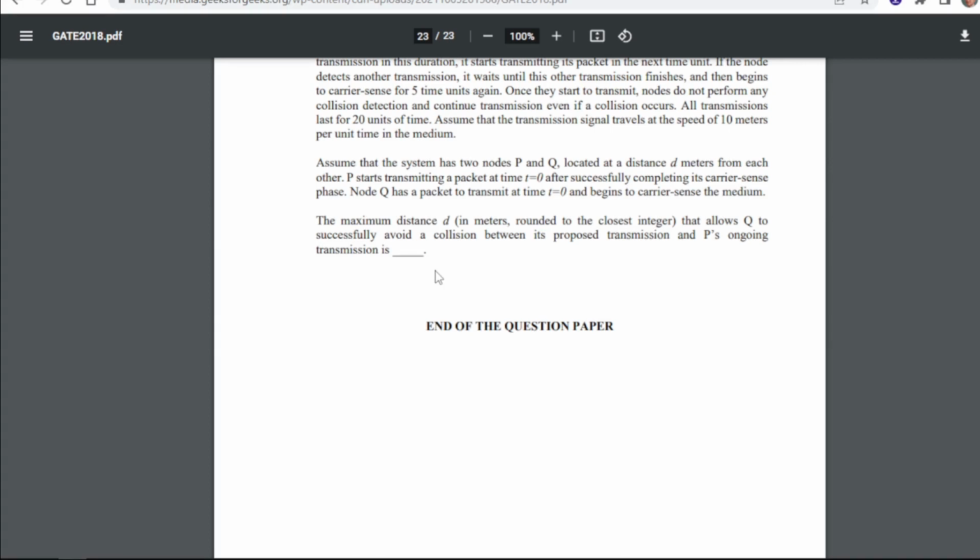So yeah, this was all about this. Actually, this paper was too lengthy in terms of questions. But if you go for the solution, never get bothered about a long question, because sometimes they have a short answer, right?